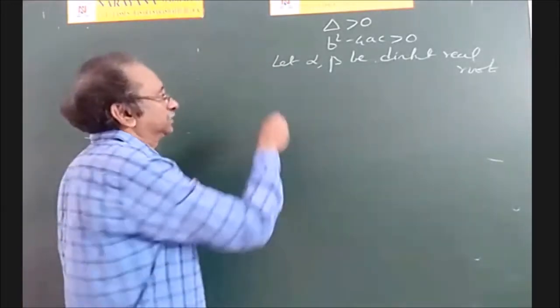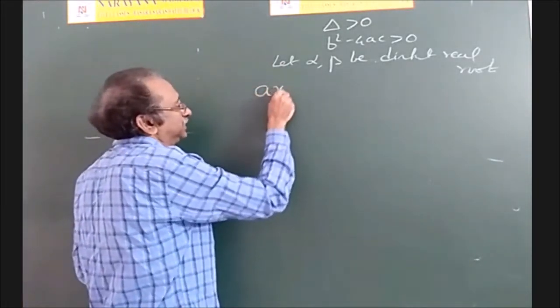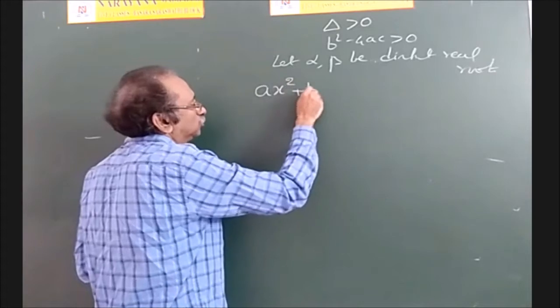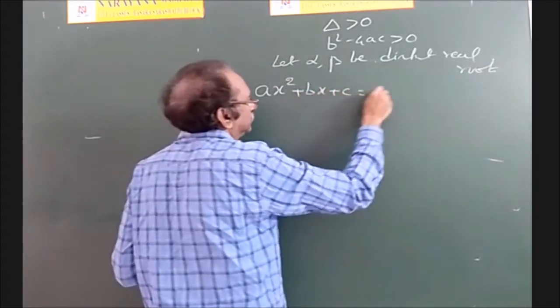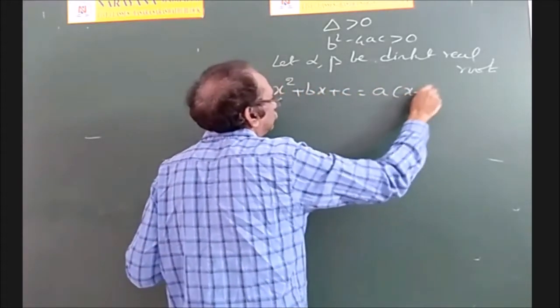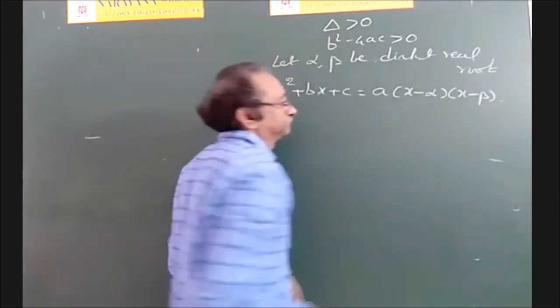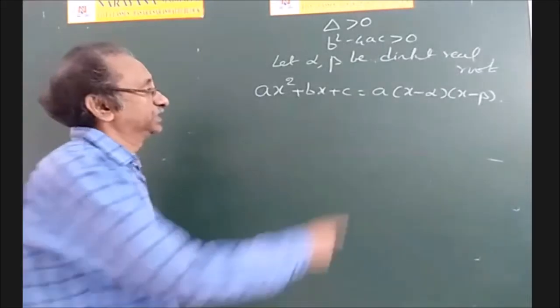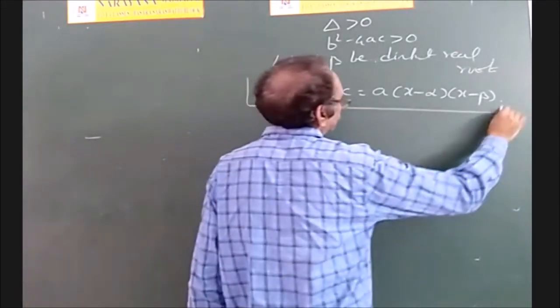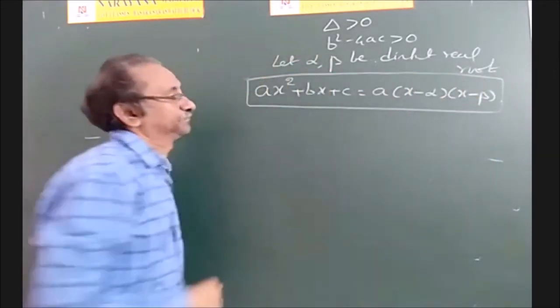Then what happens? The quadratic expression can be written like this simply. We need not go for the previous one. This can be written as a into x minus alpha into x minus beta. So if the roots are distinct, then this quadratic expression can be written like this.